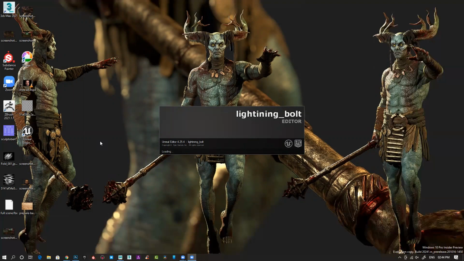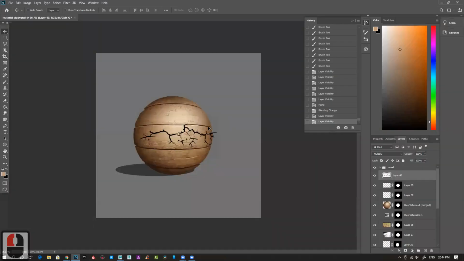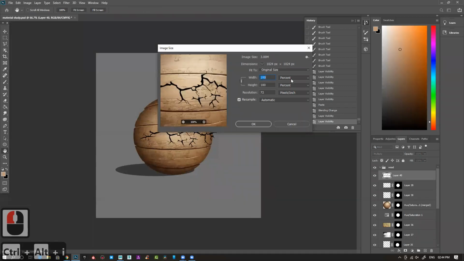For example, this texture, if you can see, its size is 1K by 1K. 1024 is basically 1K. If I change it to 2K, the texture will be really high quality. 2K is four times of this, so obviously it will automatically look very nice, clean and crispy.